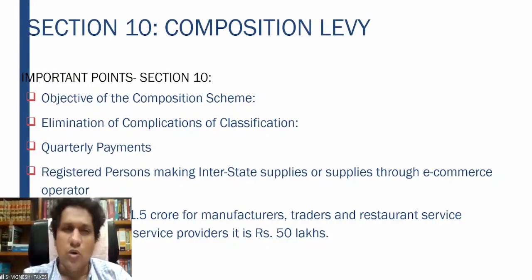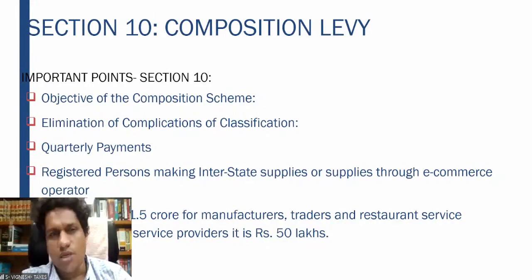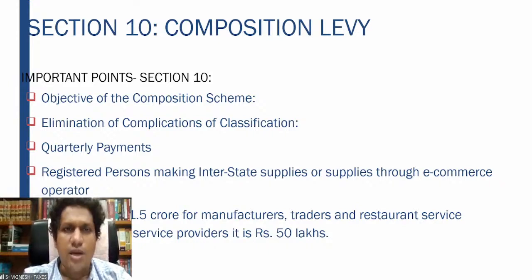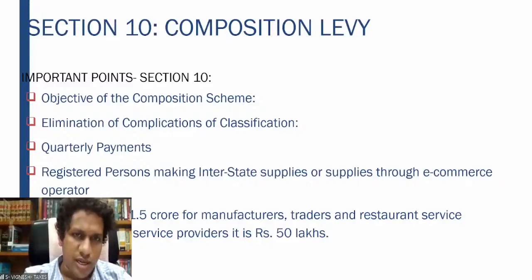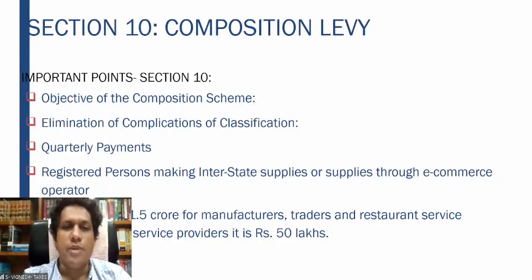Quarterly payments. You need not pay the amount on a monthly basis. In case you are a regular GST payer, every month you are supposed to pay the GST. But in case of a composition taxpayer, the payment is required to be made quarterly. So that is another important issue. Then registered persons making interstate supplies through e-commerce operator. As I told you, this is not covered in this.